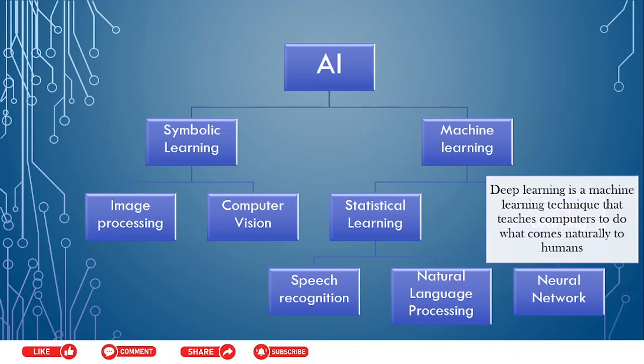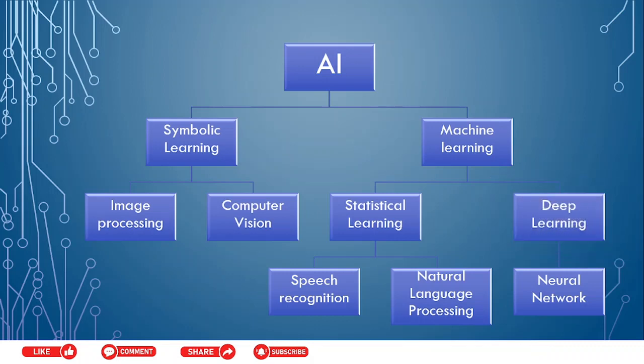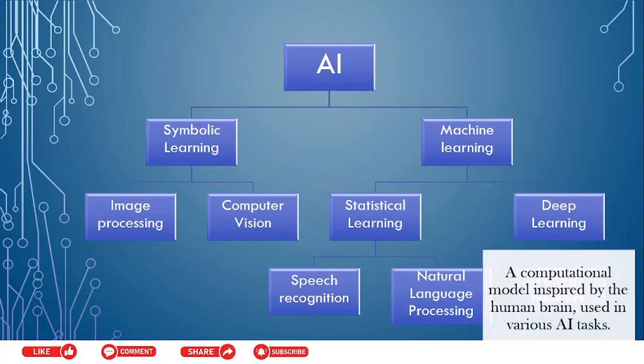Deep learning is a technique which teaches computers what comes to humans naturally by birth. We are born with sight, emotion. These are the things which make us human. But when we incorporate this into AI, then this technique comes under deep learning. Deep learning also requires vast neural networks. It's a computational model inspired by the human brain used for various tasks of AI. It's like the nerves. It transmits information from one node to another for effective communication of AI.